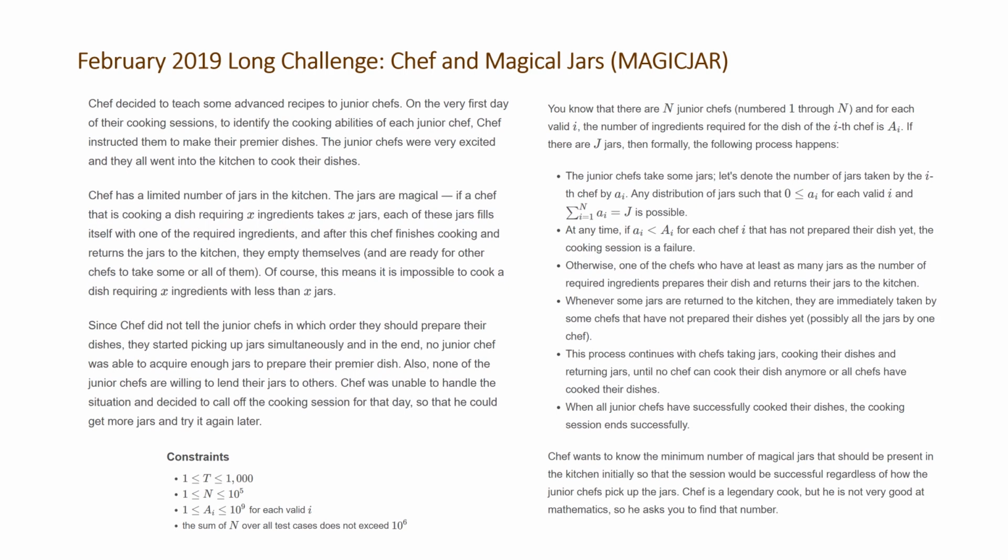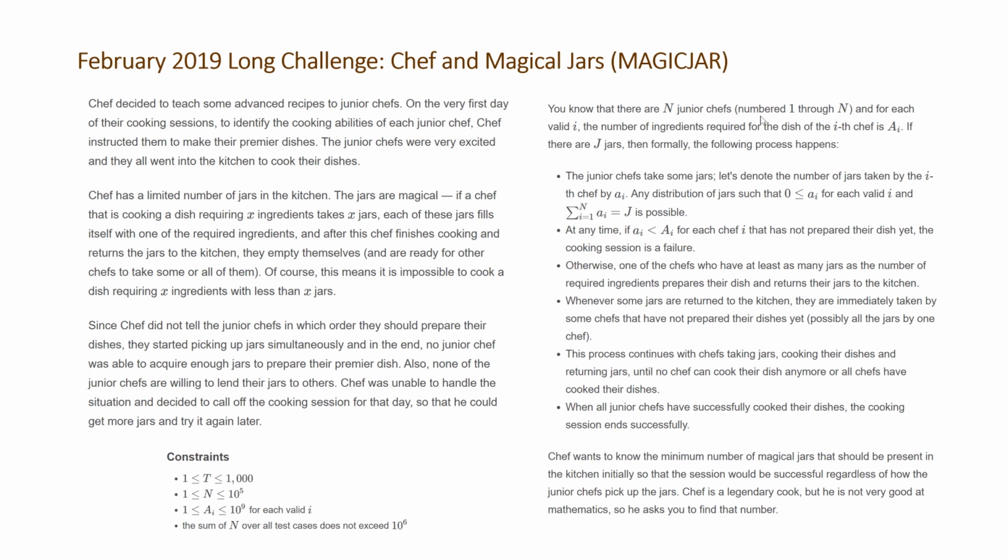The problem statement is very long, so I'm going to summarize the first three paragraphs and then read through the remainder. Basically, Chef is going to have N junior chefs, and they're each going to have a dish that they need to prepare. If a dish requires X ingredients, that means it's going to need X jars, but Chef only has a limited number of jars, and he doesn't tell the chefs in what order to go and get the jars, so it's going to happen sporadically.